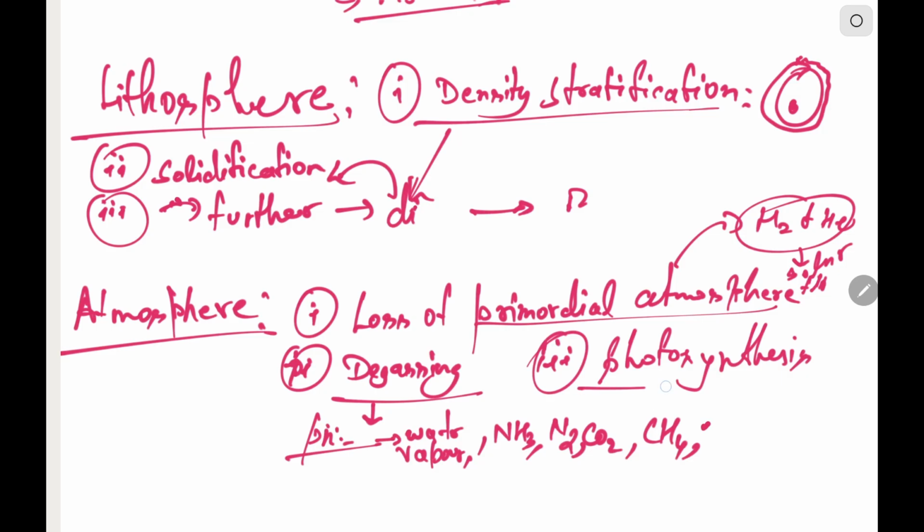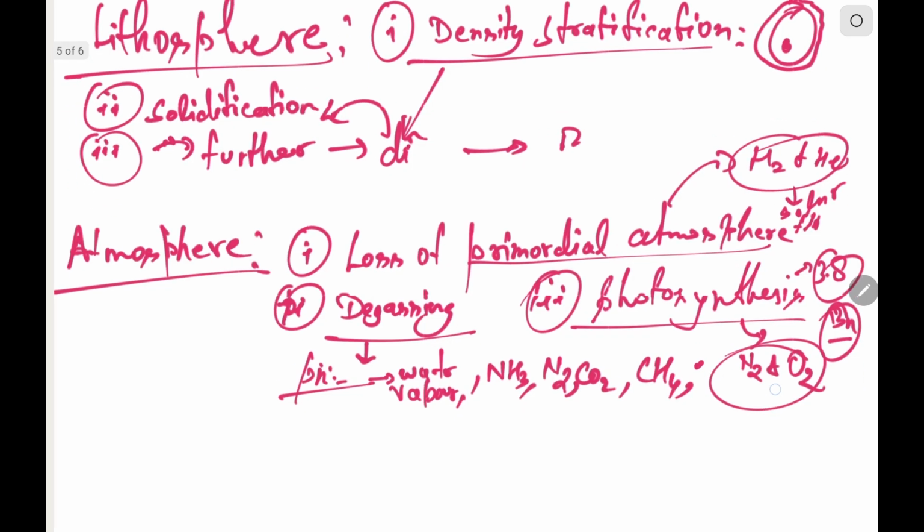Thereafter algae and green plants started emerging, after which photosynthesis started taking place, and the current composition of the atmosphere, which is largely composed of nitrogen and oxygen, was formed. And this origin of life took place around 3.8 billion years ago.